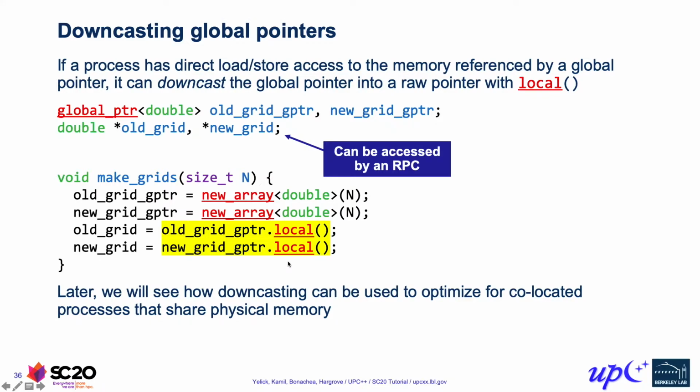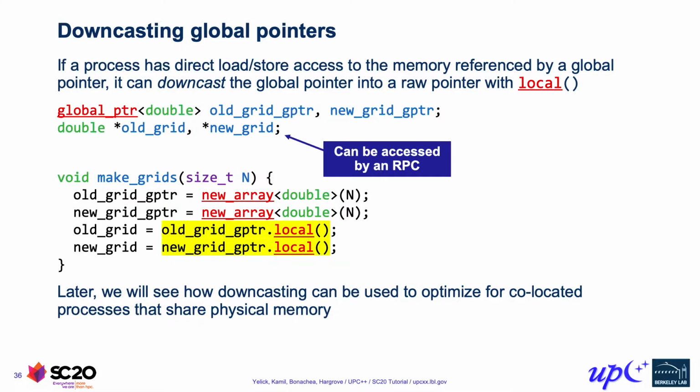This only works when we have load store access to the underlying memory, but since we're the ones who allocated the memory, we know that we have that. We'll also see later that we can actually do this with global pointers from processes that share physical memory with us. One last thing I want to mention is that because we're using global variables to store our pointers, we can actually access them using an RPC. However, we'll actually set up our communication using something different.